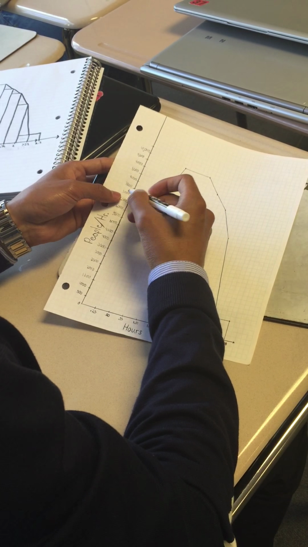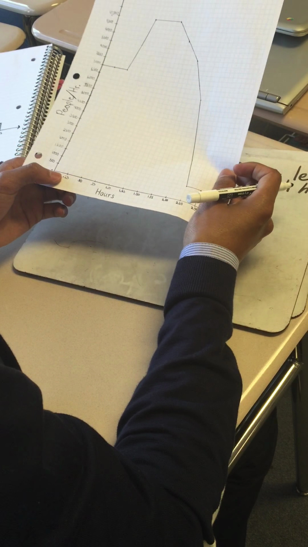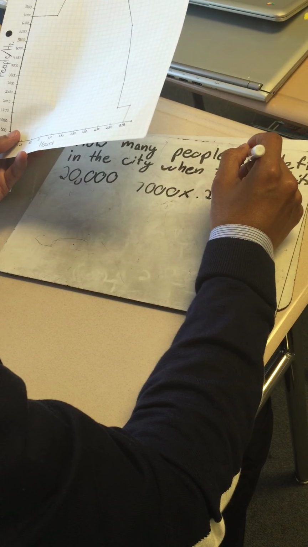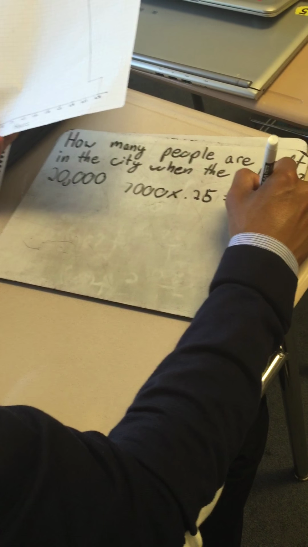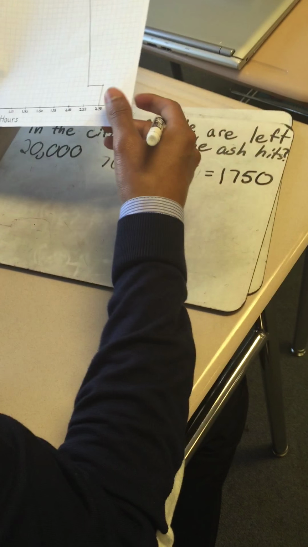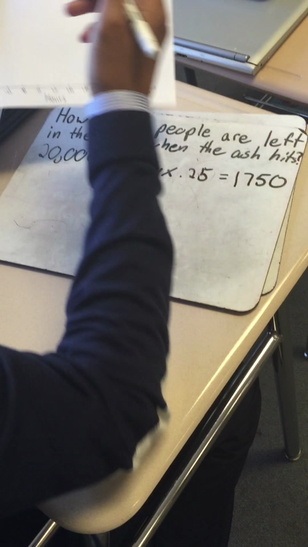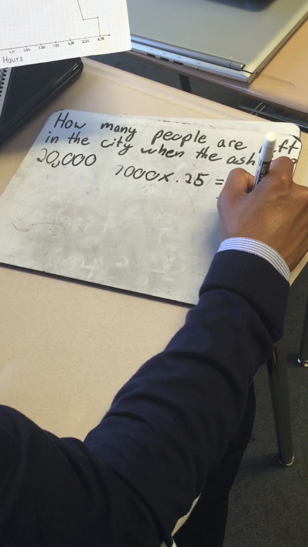So the height would be 7,000. And we will multiply that by the base, which is 0.25. And when multiplied, we would get 1,750. And it would pretty much be the same thing for the next rectangle. So it would be an additional 750.